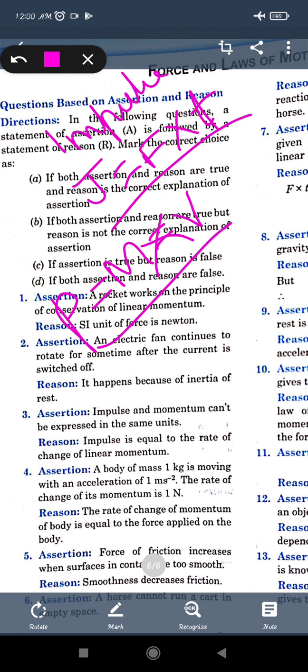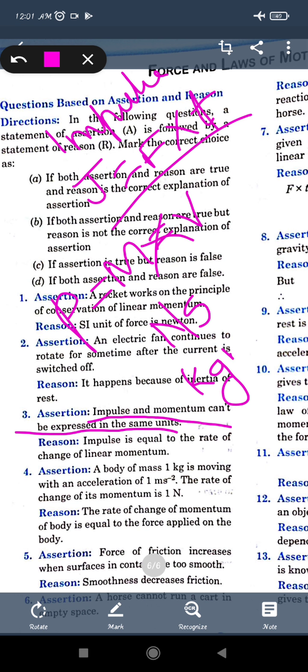What is given is that the impulse and the momentum can't be expressed in the same units. Can they be expressed in the same units? Yes, because force into time will be given as Newton second, and momentum, mass into velocity, will be kg meter per second.